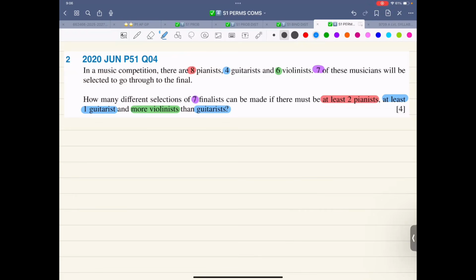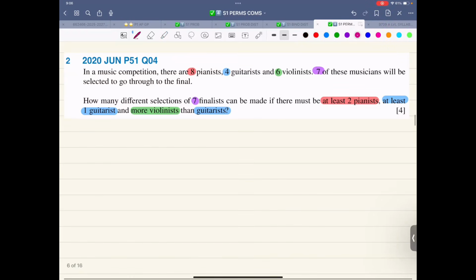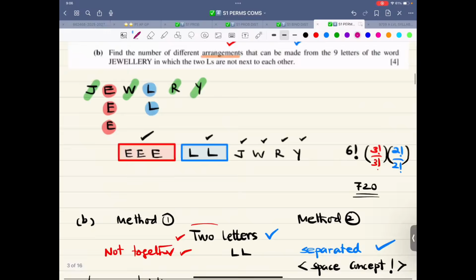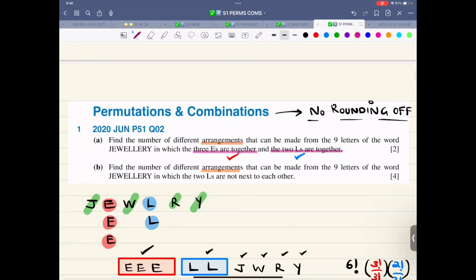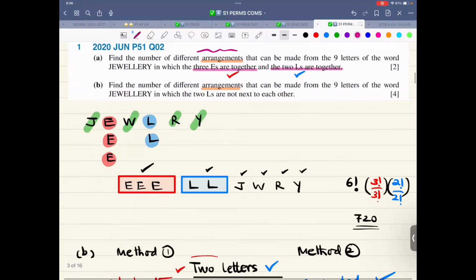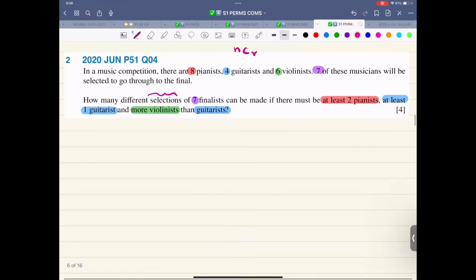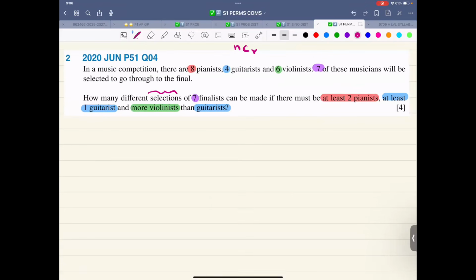And the word over here is selection. That means this is about nCr. The word in the previous question was about arrangement, so that was nPr. So one question totally arrangement, one question totally combination. And yes, of course, there could be a mix and match of this. So now let me write this.